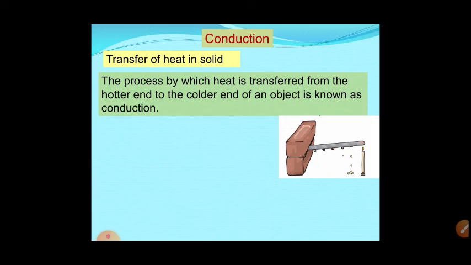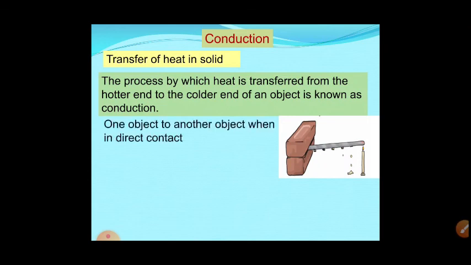And that's why you might observe that the handle of cookware is made of a non-stick material, black bakelite, which does not get heated, because if it were metal, the metal would get heated soon.